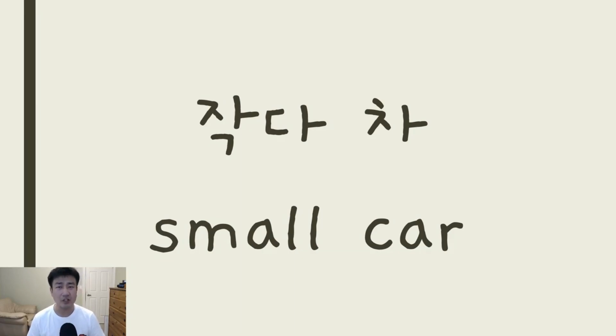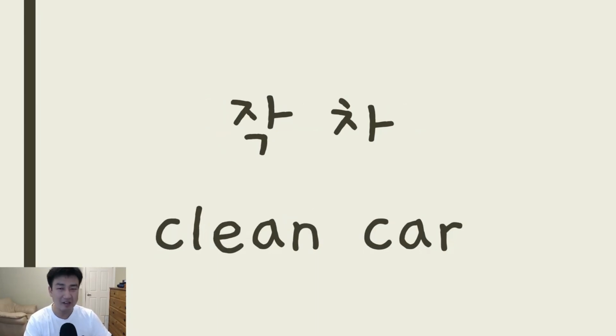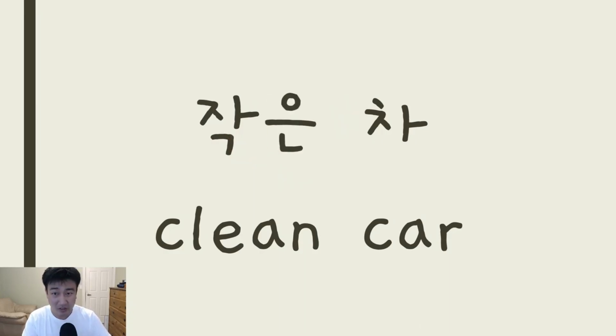Alright, so let's look at a different type this time. This one is 작다 차. This means small. This one we do the same thing: we remove the 다, and now we're left with 작 차. But wait a minute, there's something underneath here. We can't put our usual ㄴ sound and say 잔차, because there's something already there, right? So what we do is write out a separate 은. So now it becomes 작은 차. This is only for when there's already something underneath and you can't put a ㄴ sound underneath. You have to write out the full 은.